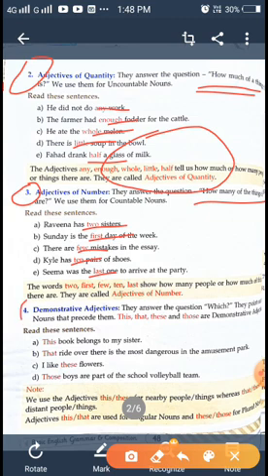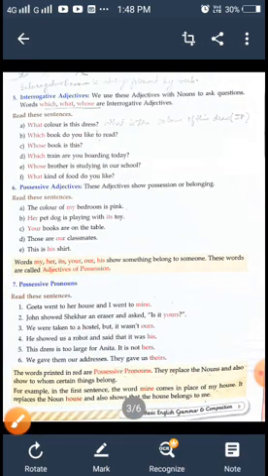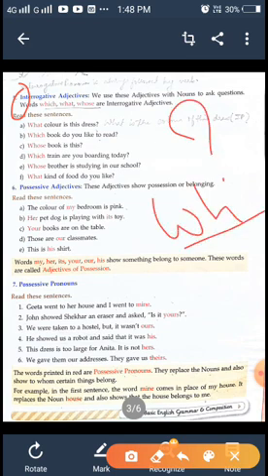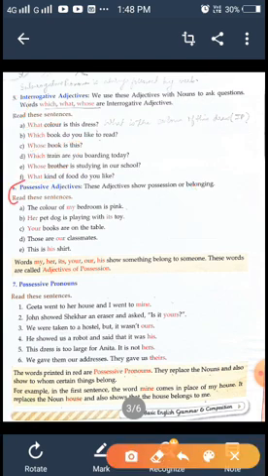Then we learn the demonstrative adjective. This, that, these, those. These words show the demonstrative adjective. The next. Then we learn the interrogative adjective, the question mark, which shows the WH word. The WH words show the interrogative adjective: what, which, whose. Then we learn the possessive adjective.